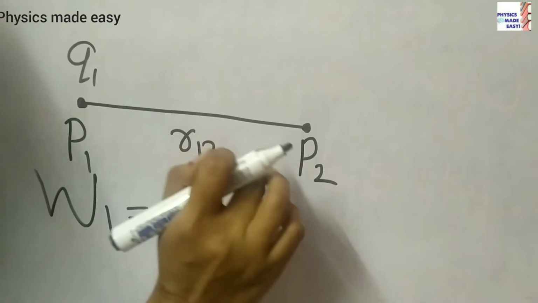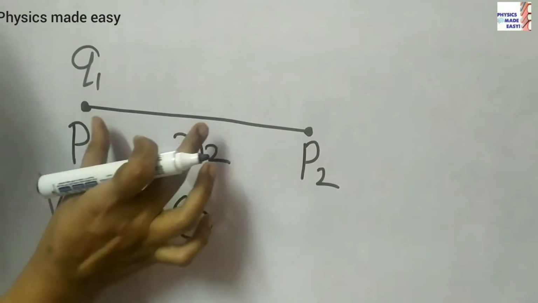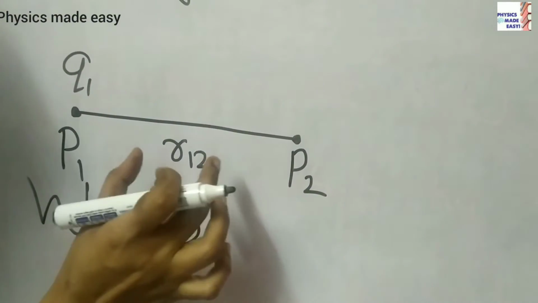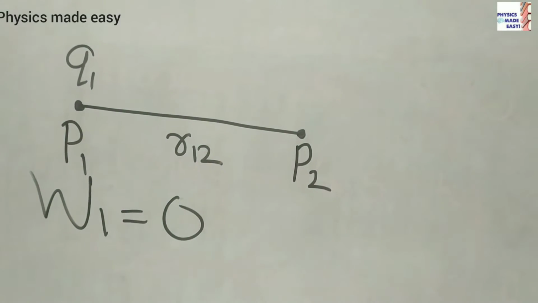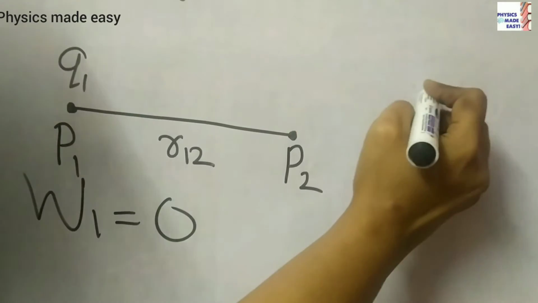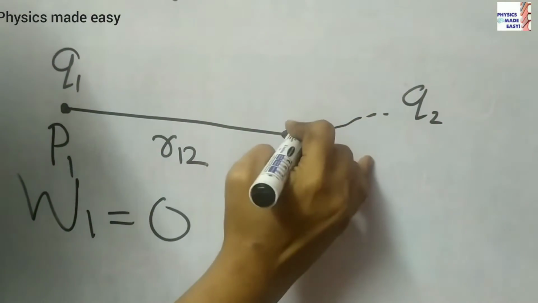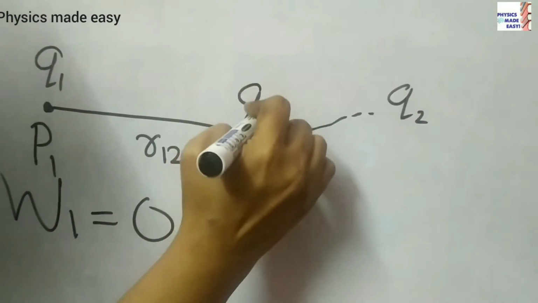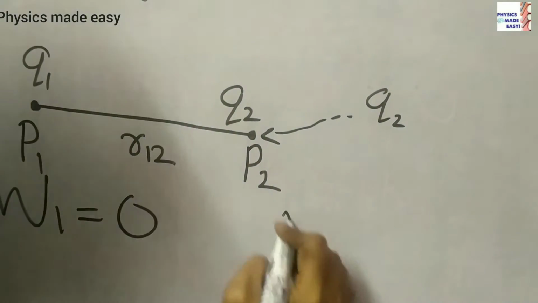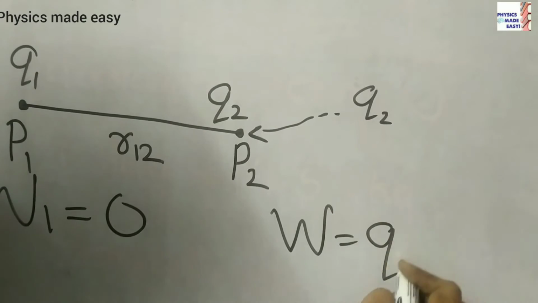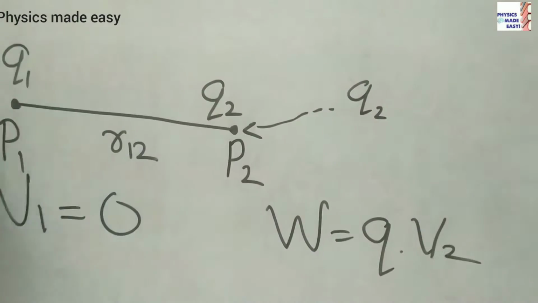But if you are considering another point at a distance R12 from P1, this point is in the field of this charge. So there must be work done. If you are bringing a test charge Q2 to this point, work done will be there. And how can we write that work done? Work done we can write as Q into that potential.